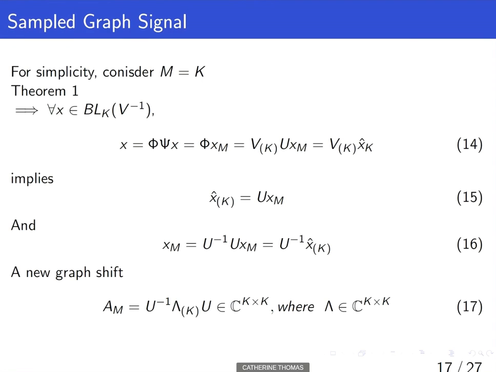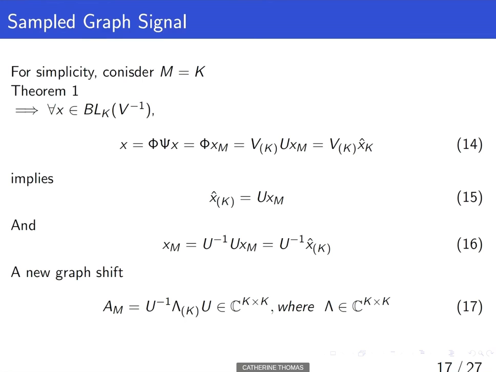Then theorem 1 implies that for every x belonging to BL_K(V^-1), x is equal to phi psi x, which is equal to phi x_M, which is equal to V_k into U x_M. This is obtained from theorem 1. And according to definition 2, it is equal to V_k x hat_k. And equation number 14 implies that x hat_k is equal to U x_M, and x_M is equal to U inverse U x_M, which is equal to U inverse x hat_k.